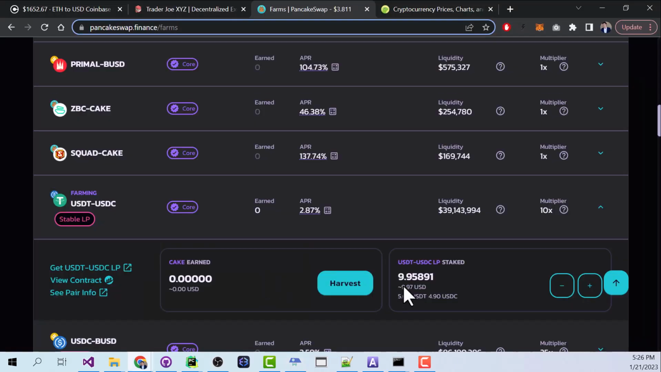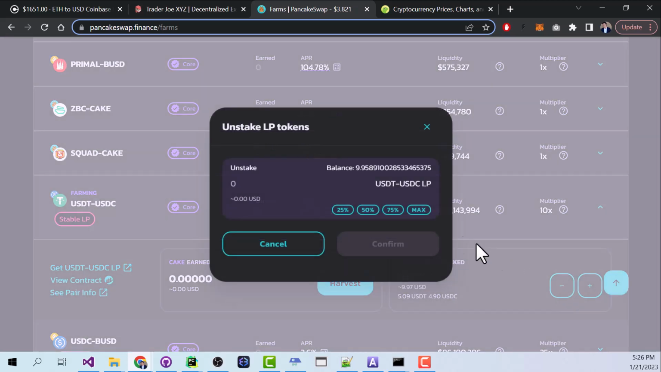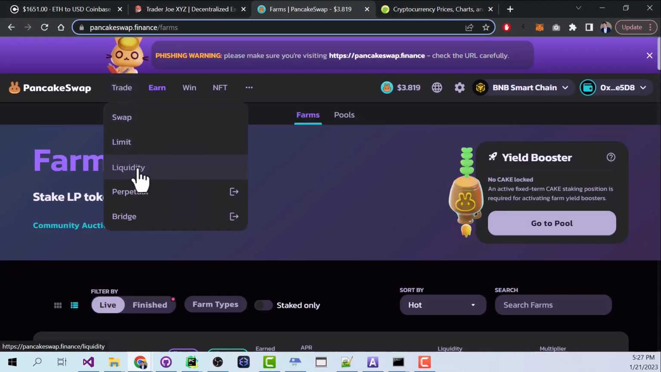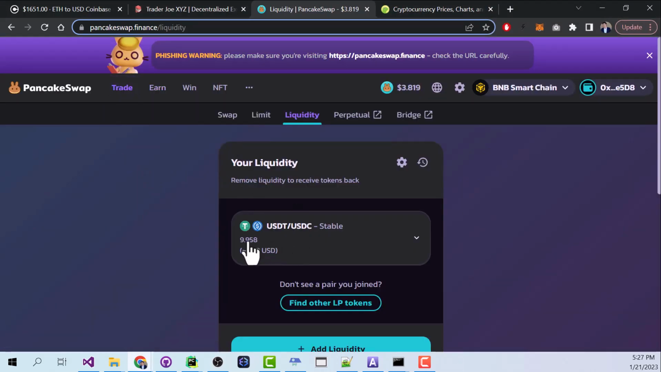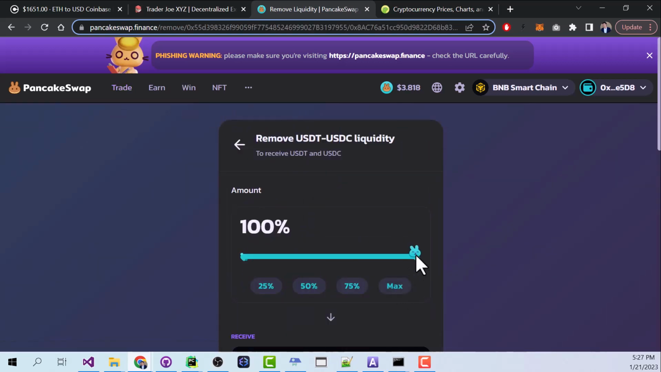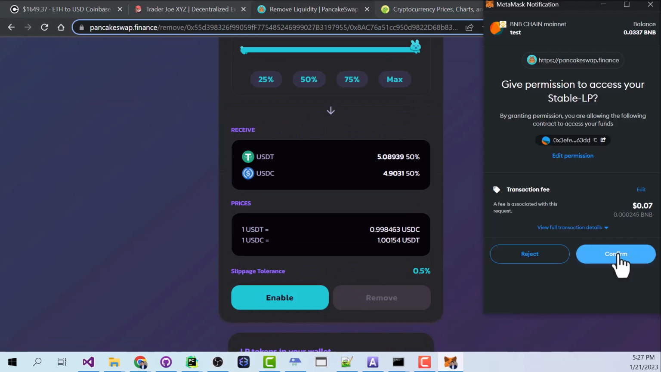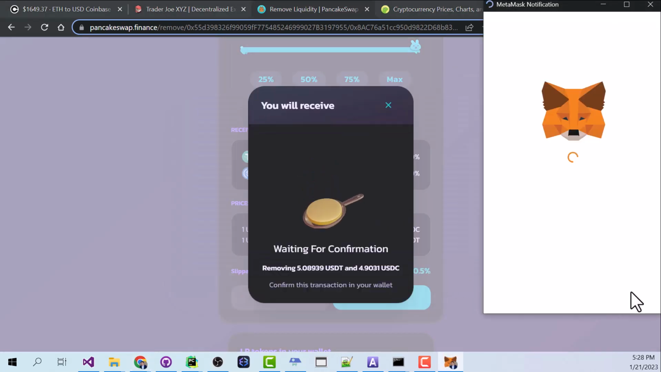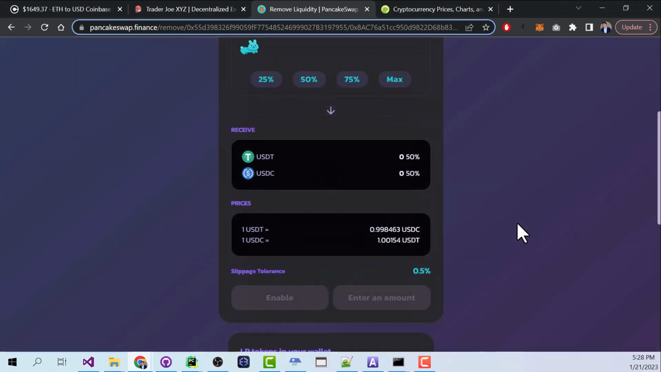Now before we get started on that, I'm going to completely undo everything that we did by unstaking our liquidity pool tokens. I'm confirming this. Confirm again in MetaMask. I'm going to come back to our liquidity page, and now I have these tokens available again. So I'm going to click this. I'm going to say remove 100%. I need to enable this again, confirm in MetaMask, and now I can remove all of my tokens from the liquidity pool. And do you see how much of a process this is? Wouldn't it be great if we could just automate all of that?